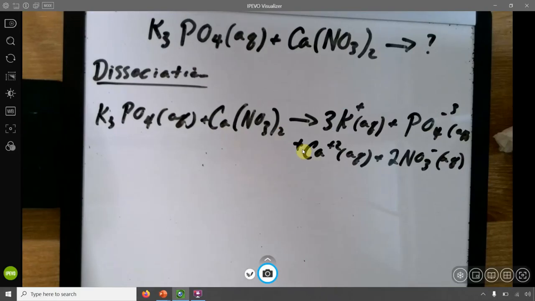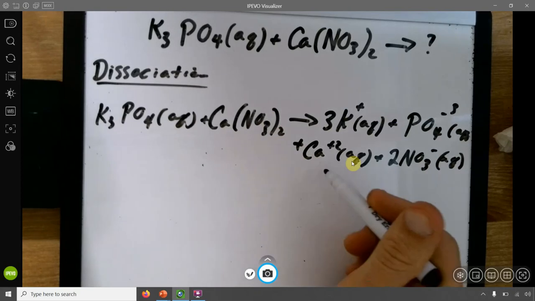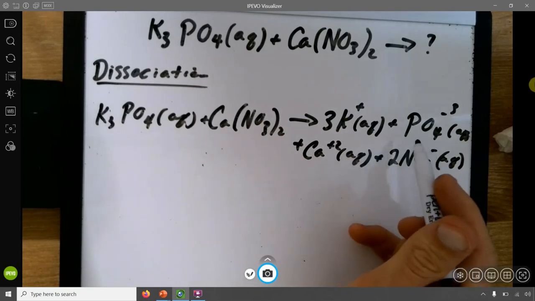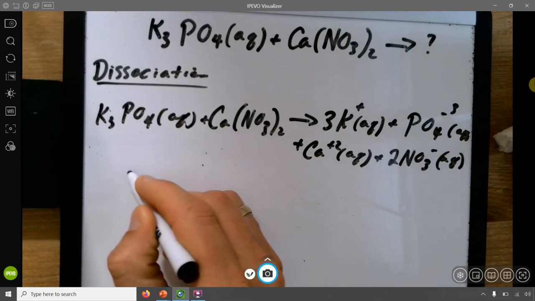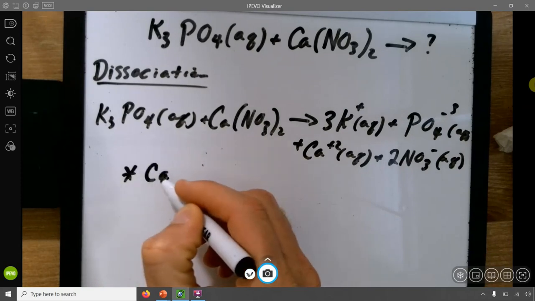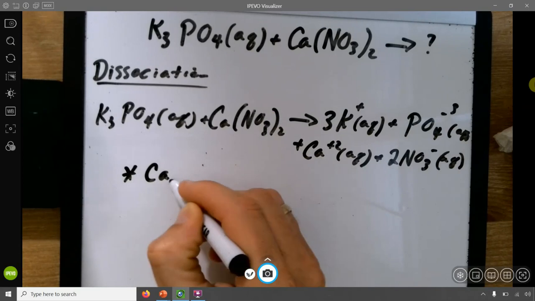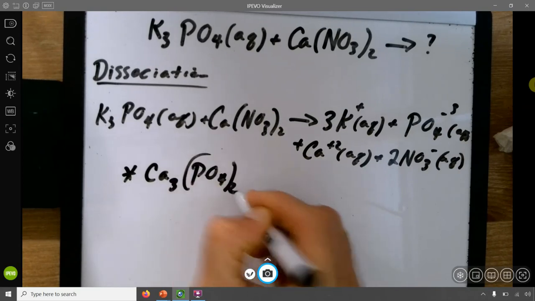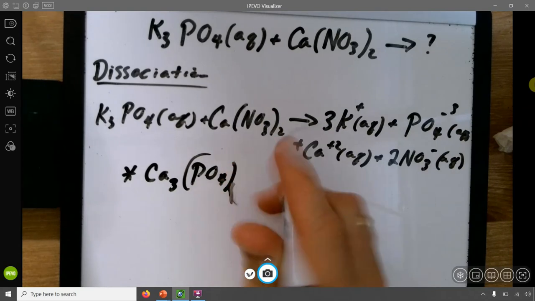So what happens is that the calcium here is going to interact with the phosphate and precipitate out. So we identified that calcium phosphate, this thing, is insoluble.